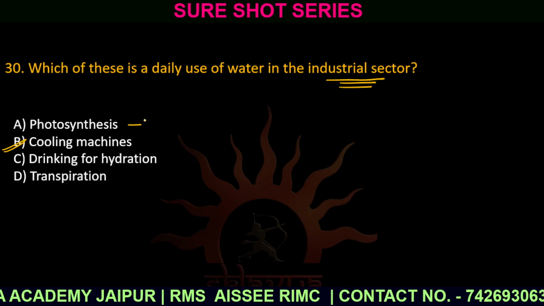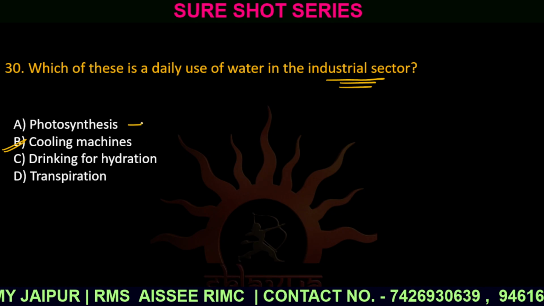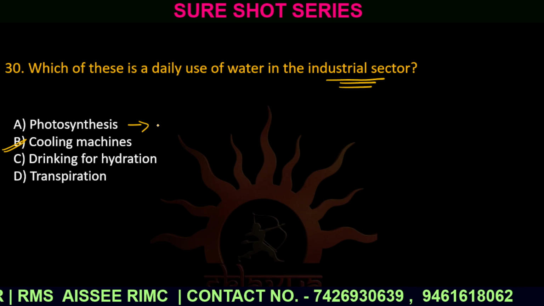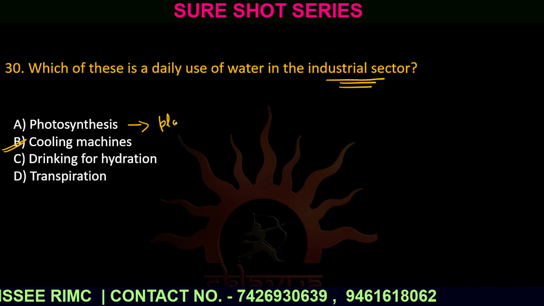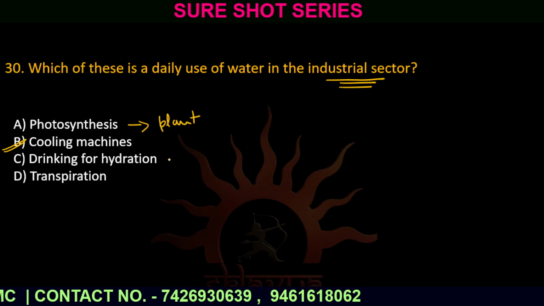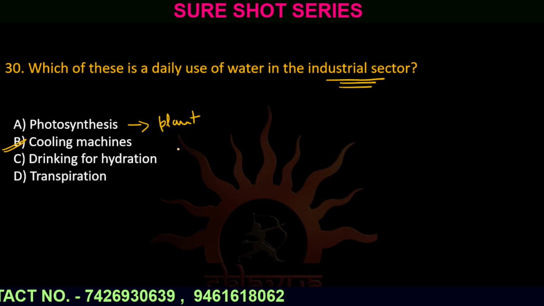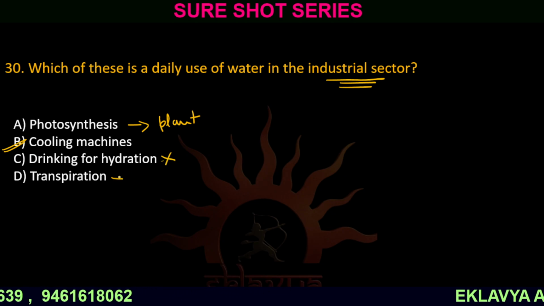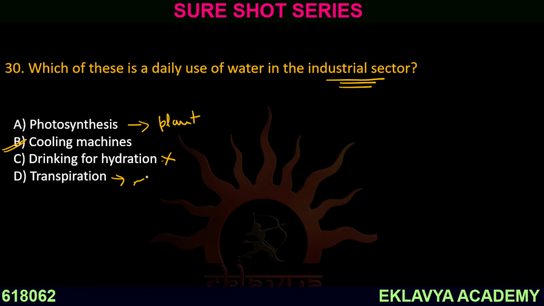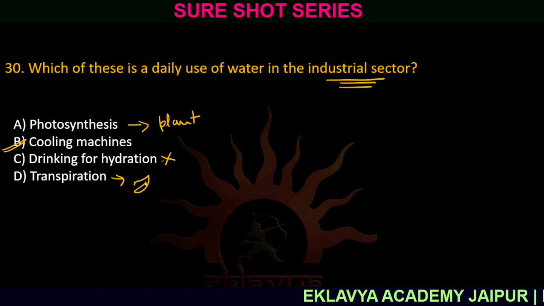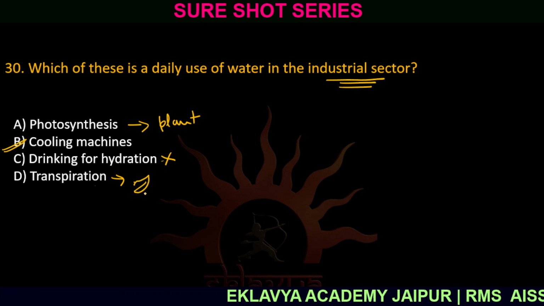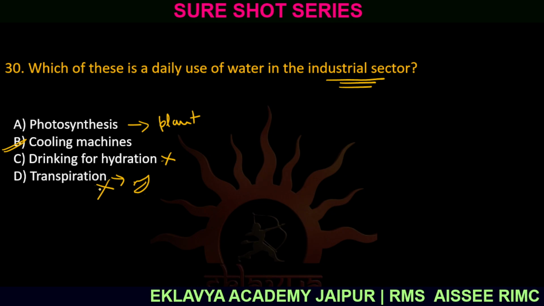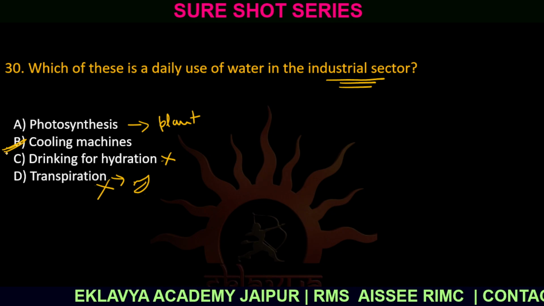When we talk about option number A, photosynthesis, it is the process used by plants. Drinking for hydration is not for industrial use, so this option gets cancelled. And transpiration is the process where water gets evaporated from the leaves. This also gets cancelled. So the correct answer is option number B.